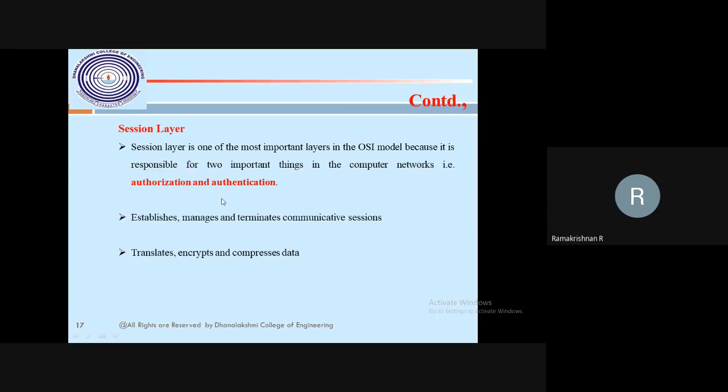To understand a session, suppose I am connected to internet banking. All the layers are running, but I established a login with username and password in the internet banking. If for a few minutes I am not using that portal at all, what will happen? The session will expire, and that is taken care of by the session layer. That is authorization and authentication. The session layer watches what time the session started, and if you are not using it within a fraction of minutes or seconds, the session should be terminated. The session message is sent to terminate the communication session. This is taken care of by the session layer.